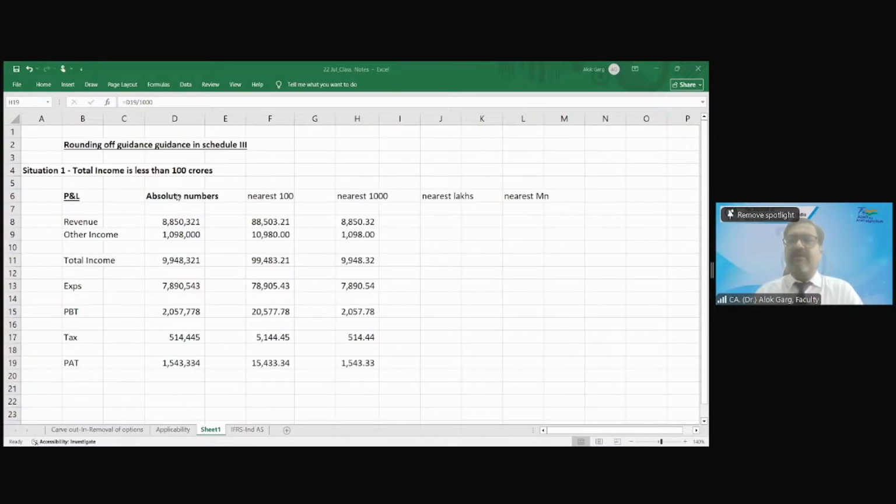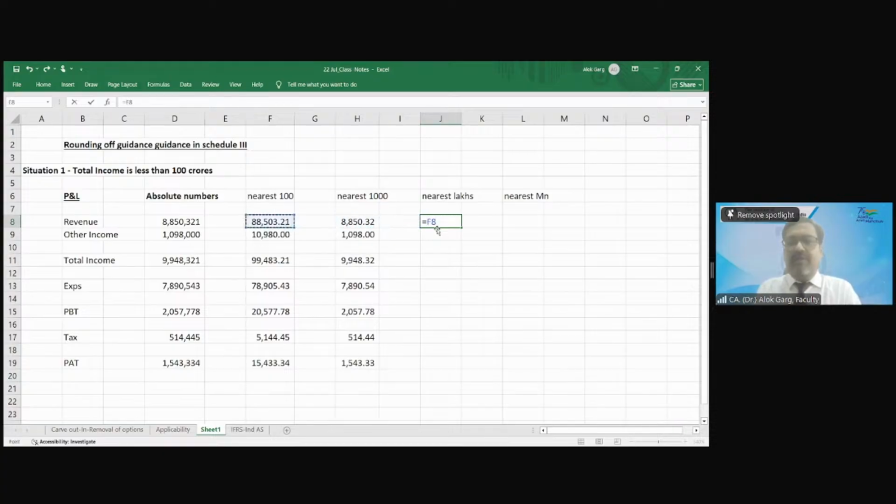Why are companies presenting up to 2 decimal level? Because a few numbers are small numbers. For example, if a number here is 1 lakh, and the rest of your numbers are big, and you are rounding off in millions, then 1 lakh divided by a million is 0.1. So if you do not keep decimals in the rounding off, then this will become 0. Are you getting me?